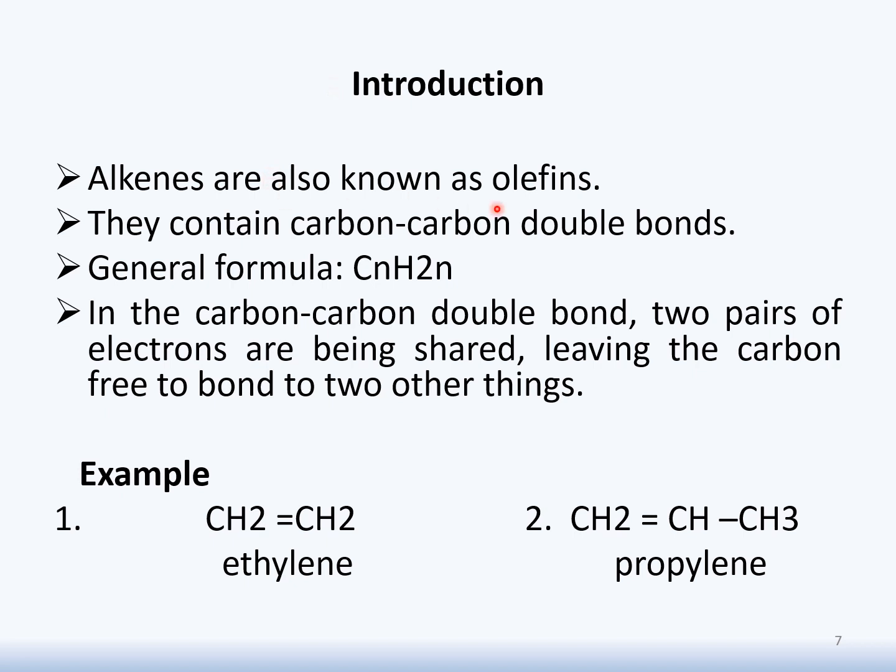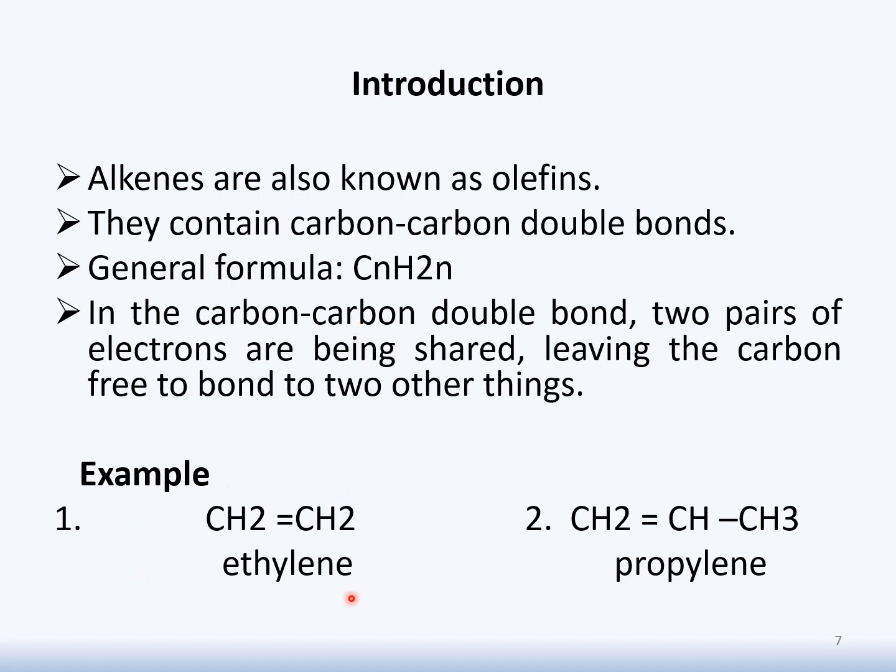Alkenes are also known as olefins. Alkenes contain a carbon to carbon double bond. It means that if it contains a double bond, it has 1 sigma and 1 pi bond, and the presence of this pi bond makes it very reactive. Its general formula is represented by this one. In a carbon to carbon double bond, you will see there is sharing of electrons. As we have mentioned before, it contains a double bond, which means there will be sharing of two pairs of electrons, leaving the carbon free to bond to other compounds or other neighbor molecules.